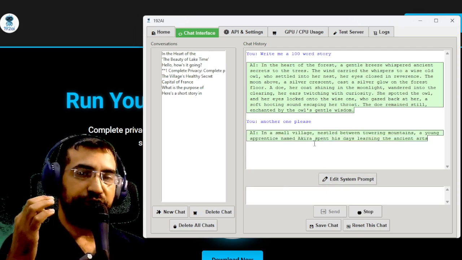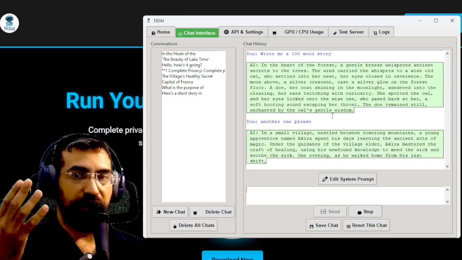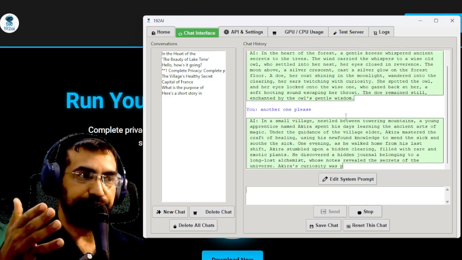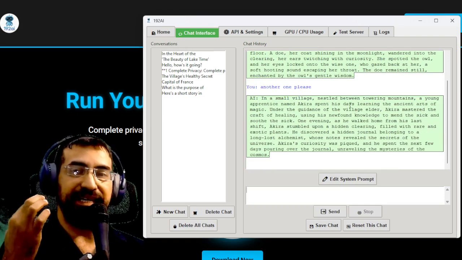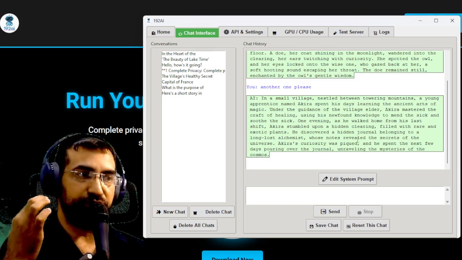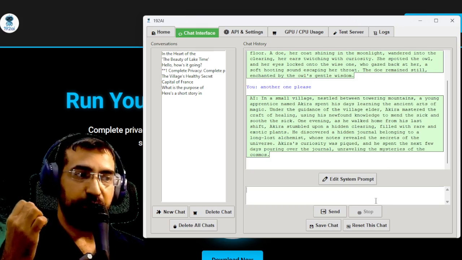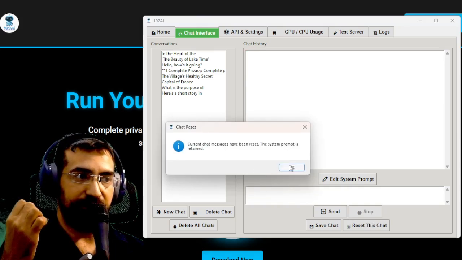Now, this is more than just an AI offline tool. Now, I'm not even on the internet right now. This is working completely offline. And the amazing thing about this is it's completely private. Nobody will know what you've spoken to ChatGPT about. Secondly, whenever you want to reset the chat, you just click reset chat and then you can start again.